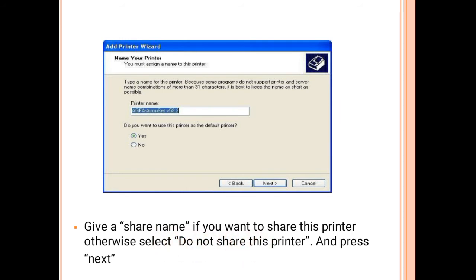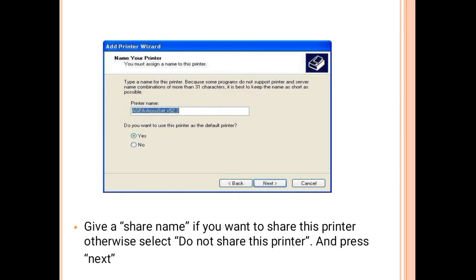If you want to share this printer, then you have to click share printer. If do not share this printer, then you have to click do not share this printer and then press next button. So here our printer name.